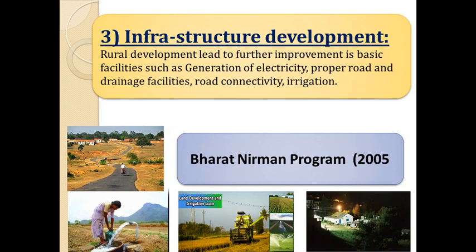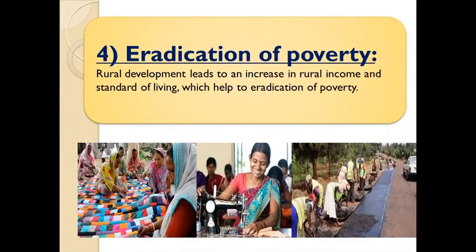In terms of irrigation, they started providing various credit facilities, which help to provide them modern machineries, modern methods, awareness about modern methods of irrigation, and loans for irrigation. So one of the best schemes introduced was the Bharat Nirman program. This basically works on six components: construction of road, telephone facilities, proper housing facilities, electricity, safe drinking water, and proper drainage facilities for the village people.